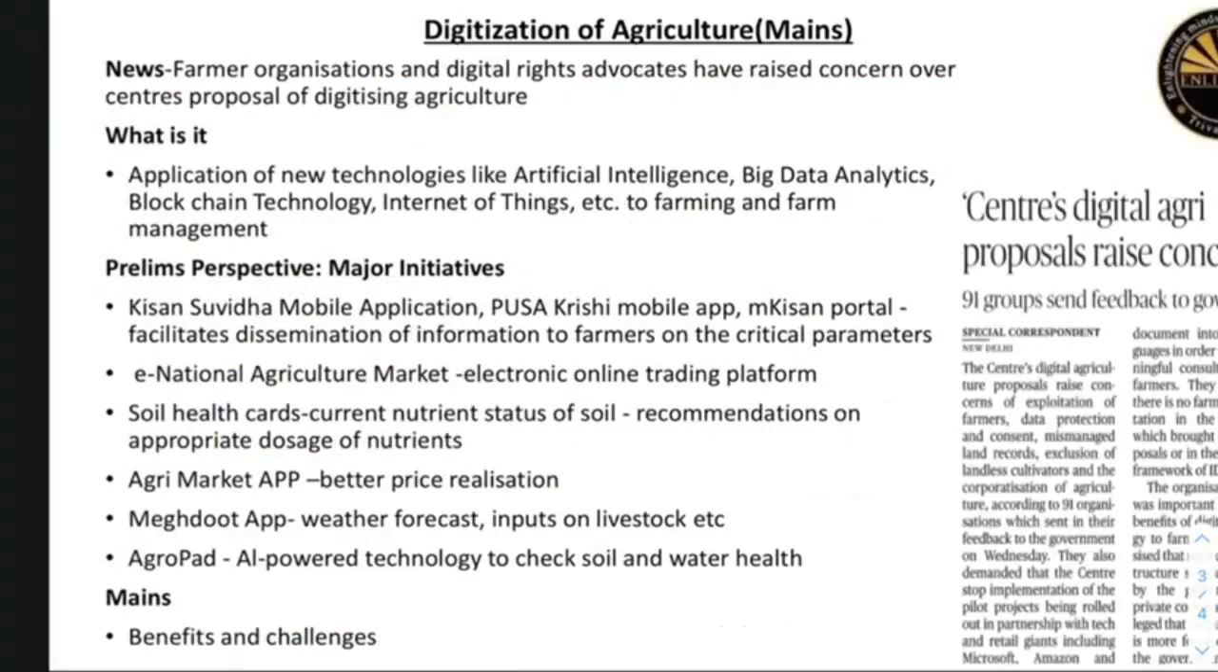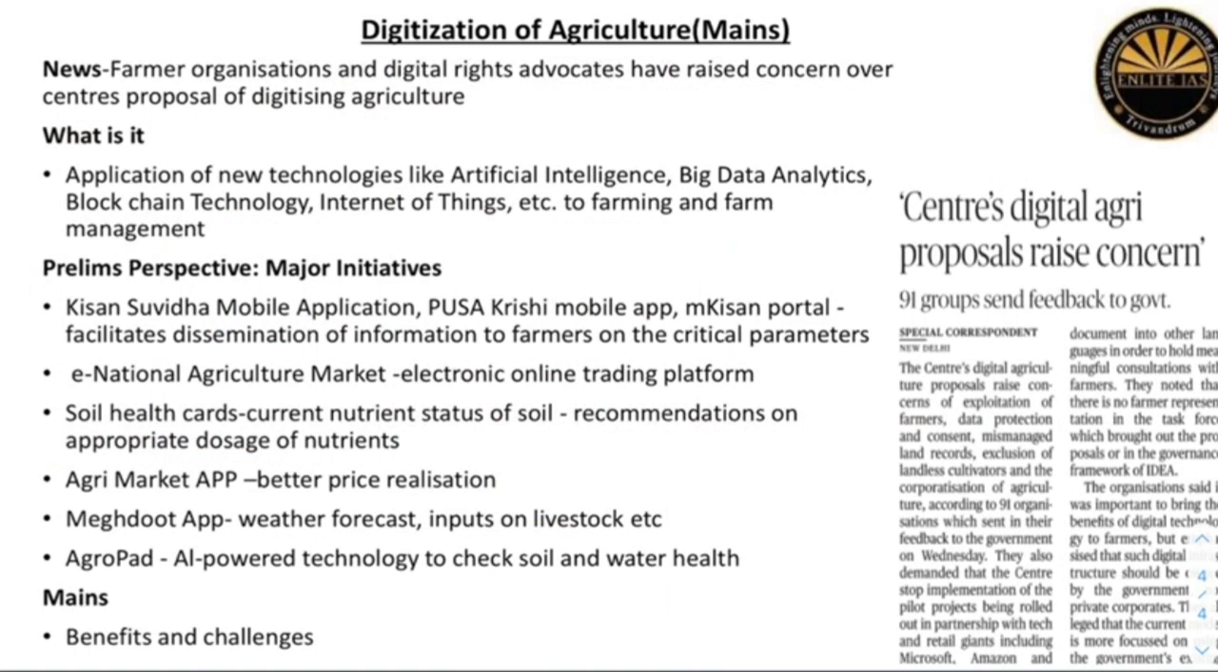Now coming to the third topic, it is the digitization of agriculture. Why was this in news? This was in news because recently farmer organizations and digital rights advocates have raised concerns over the Centre's proposal of digitizing agriculture. They say it causes problems like exploitation of farmers, it may lead to data protection and consent issues, mismanaged land records, exclusion of landless cultivators, and the corporatization of agriculture etc. So, these are the concerns raised by these organizations of farmers and digital rights advocates.